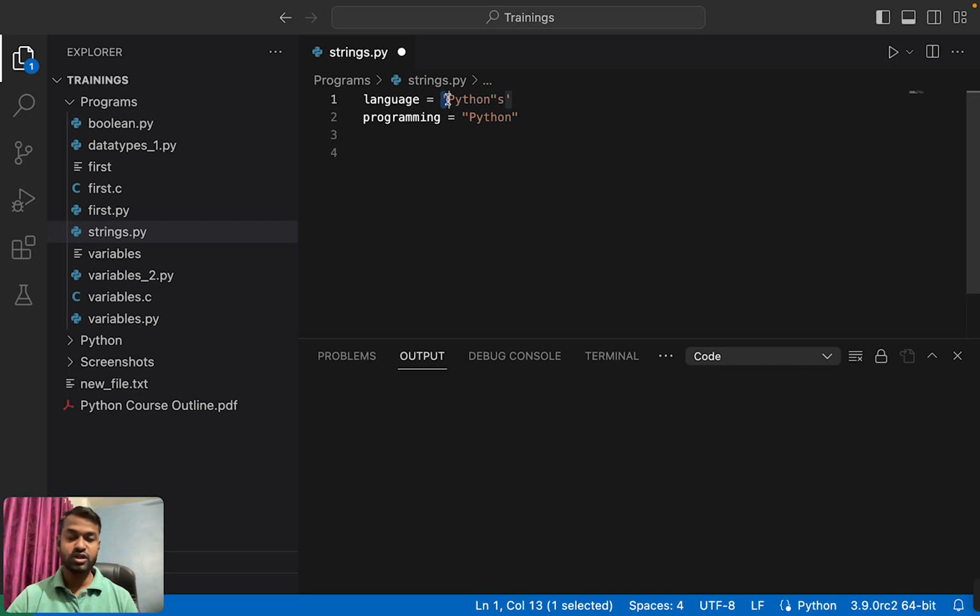If we have declared any string by using a double quote and we have to use a single quote or double quote inside the string, then use the opposite combination. If it started with double quote, then use a single quote. If it started with single quote, then use a double quote.